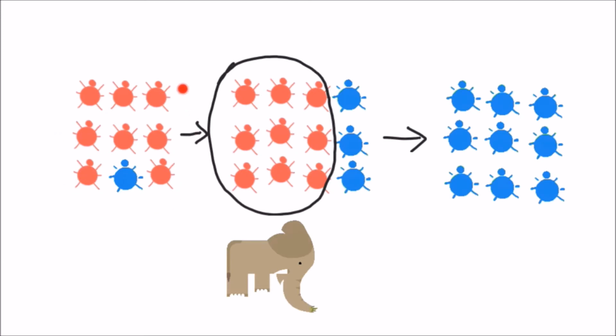Now in this case, we have red color and blue color beetles. Both of them can give rise to new offspring, and by accident, if an elephant or any other animal stamps, the entire red color beetles happen to be damaged. Thereafter, there will be only blue color beetles. This is an example of evolution by accident.